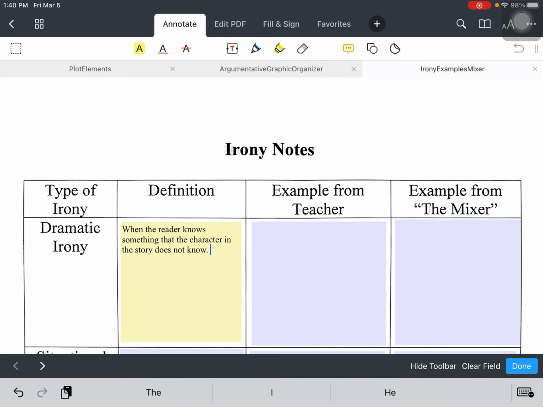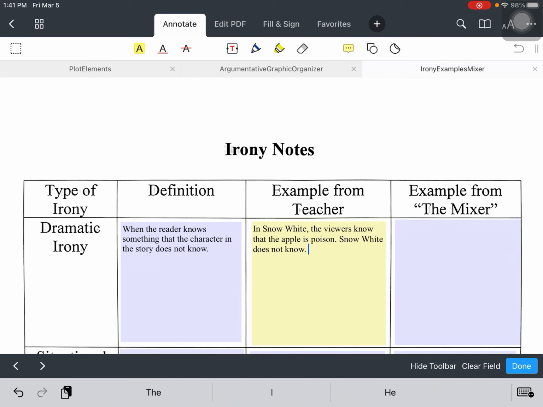For example, in Snow White, we as the viewers know that the apple is poisonous. We know that the apple is poison because we saw her poison it. But Snow White doesn't know, because obviously if she did, she wouldn't have eaten it. So this is an example of dramatic irony. We know it's poison, but she does not.